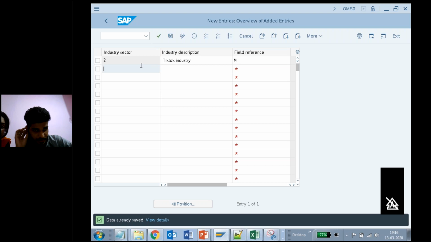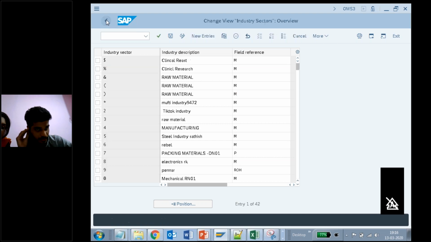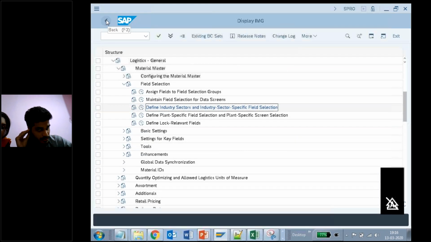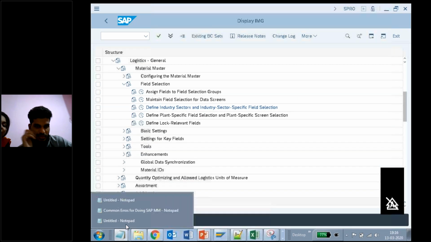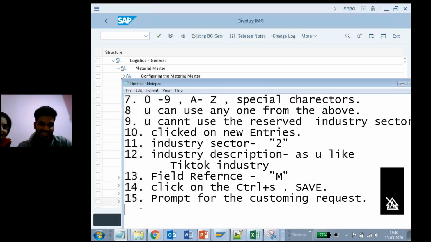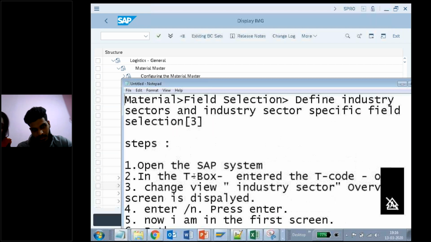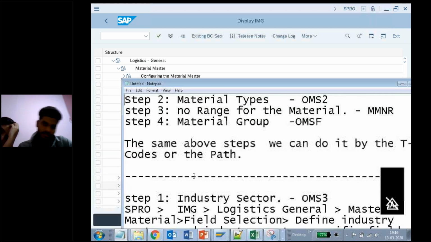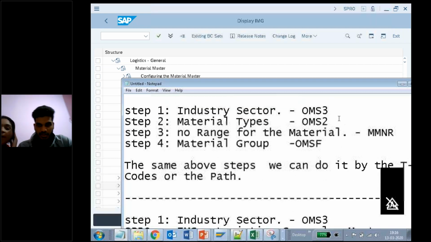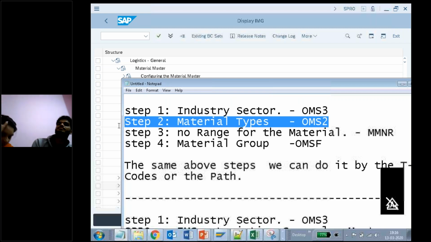Remember what your industry sector is? It is 2. We should remember, right? Now here you can click on back. This is done. The first step is done. Step 1 is done, so I'm closing this one. Yes or no? Okay, sir. Let me go up now and see what my second step is. It is the material type. Step 2.